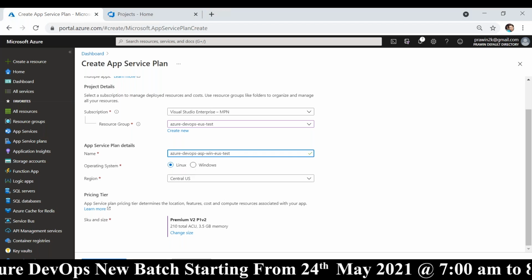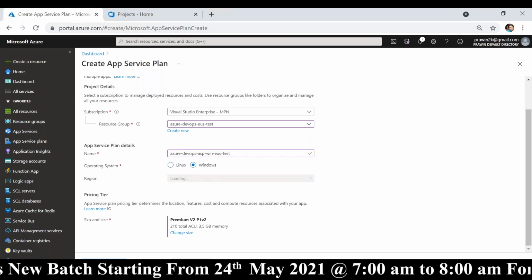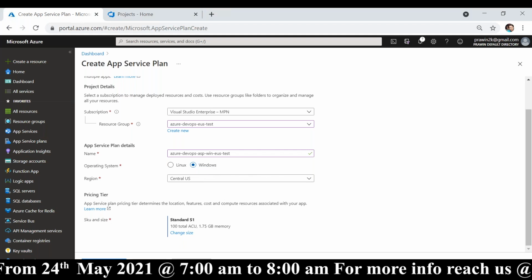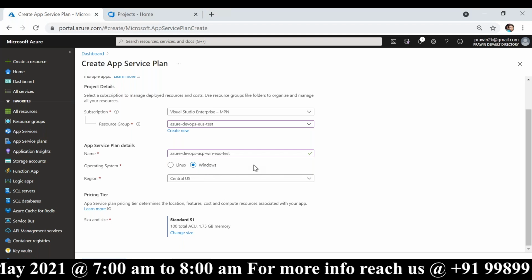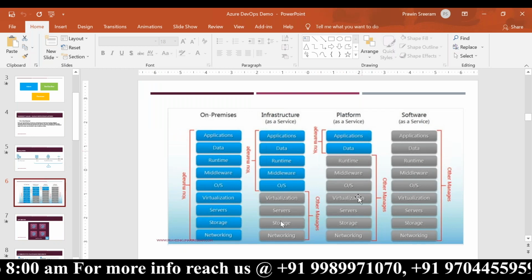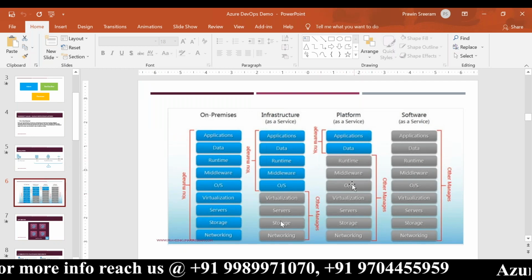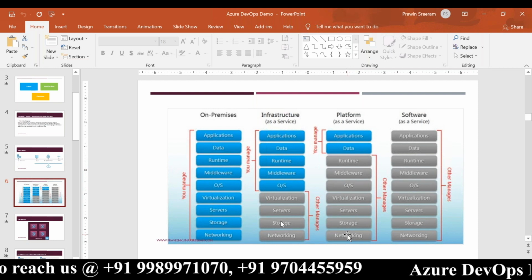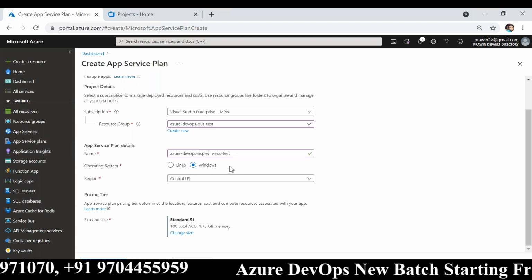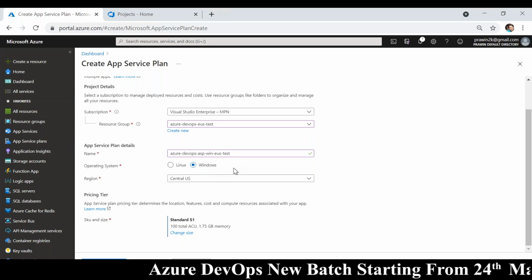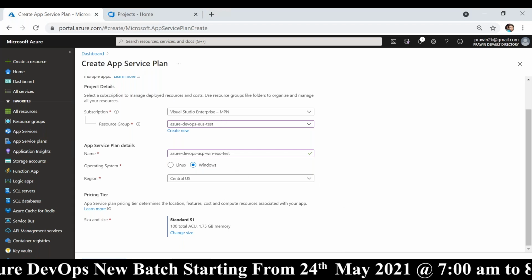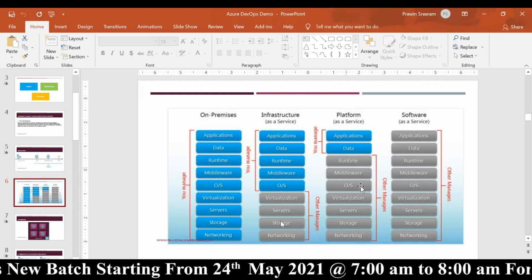Now it is asking us to choose what OS you want. I'll choose Windows. But within Windows, which version? That's not possible in PaaS. Right? If I go back, I have explained all advantages only in PaaS. We don't have to worry about all this. But now the problem is I cannot choose which operating system, which version I want. I will not be able to do that because this is PaaS. OS is managed by whom? Who is managing OS in PaaS?